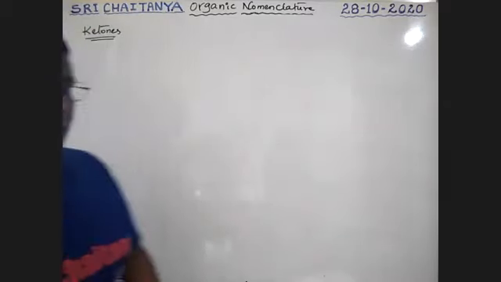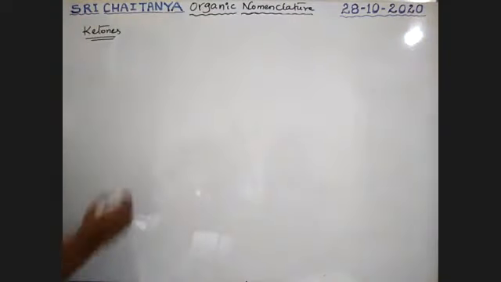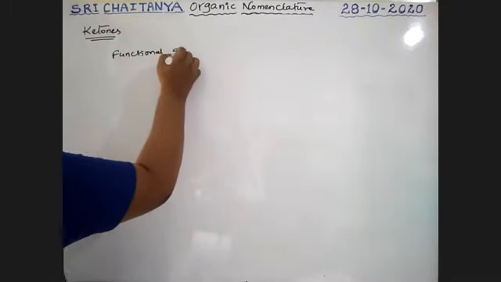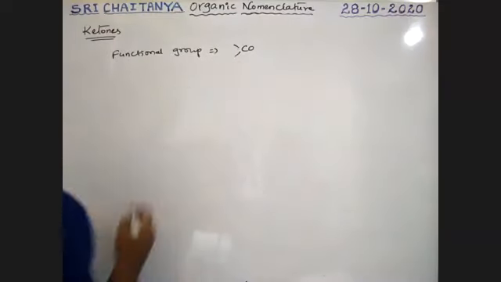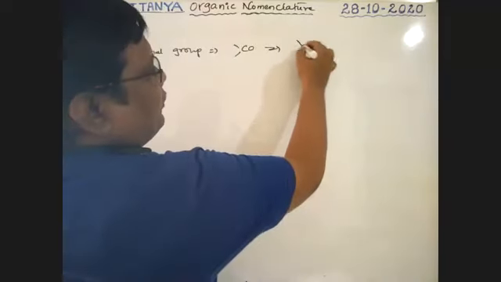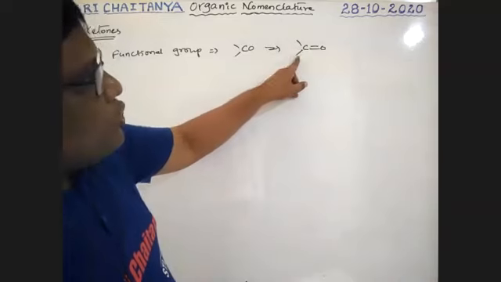Ketones, boys. The functional group is CO, nothing but C double bond O. Boys, see here. This carbon has two free valencies.